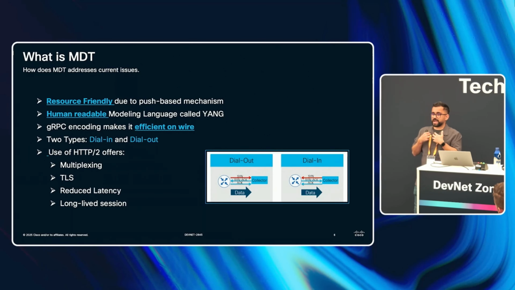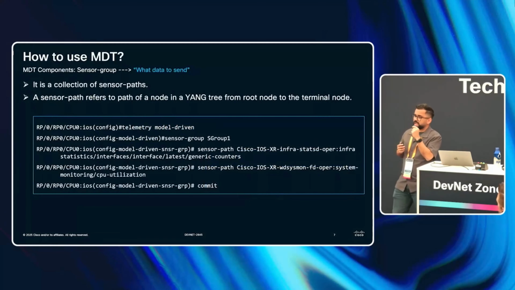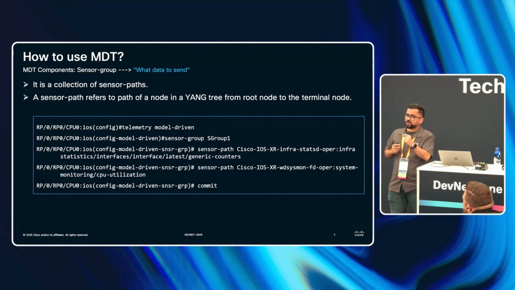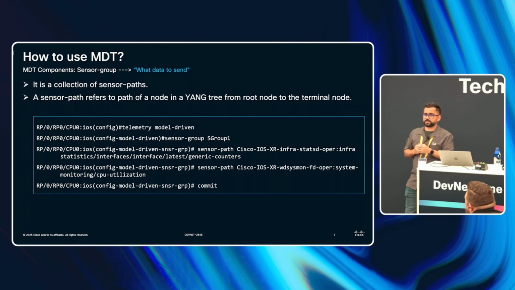I am a network engineer and my XR has a database. I need something to talk to my router, but how do I do so? I don't understand the database and vice versa. That is where the Yang model comes in between. When we talk about a Yang model, think of it as tree-structured data.